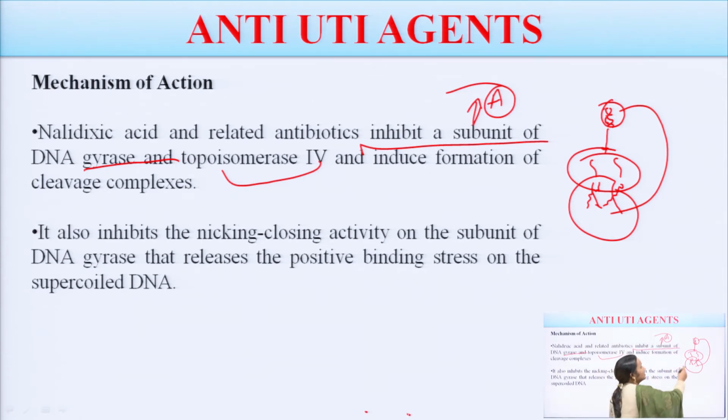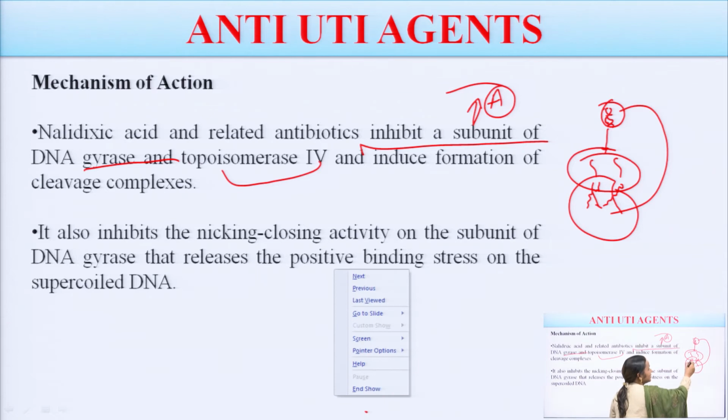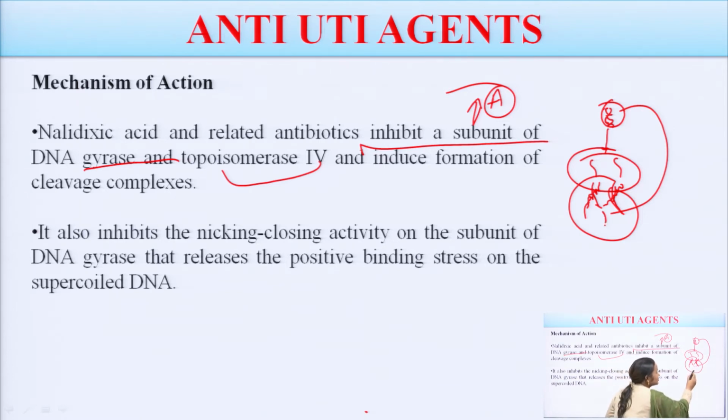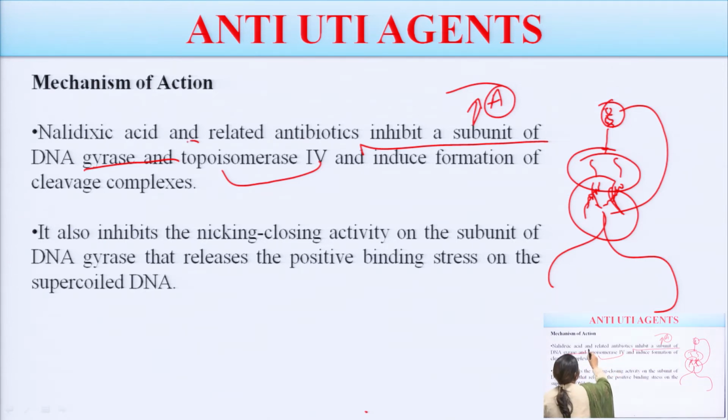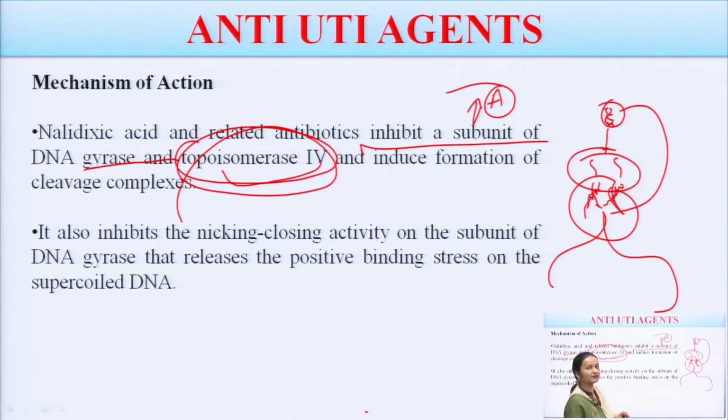Now, the question is, within a cell, if there are two parent DNA strands and two complementary strands, they have to separate into two daughter DNAs. This separation of daughter DNA is done with the help of topoisomerase 4. Getting my point? DNA gyrase is doing the nicking and resealing, okay?